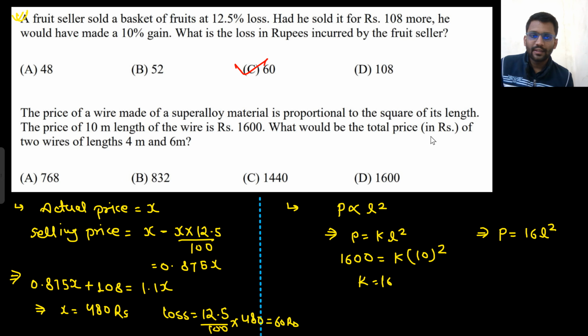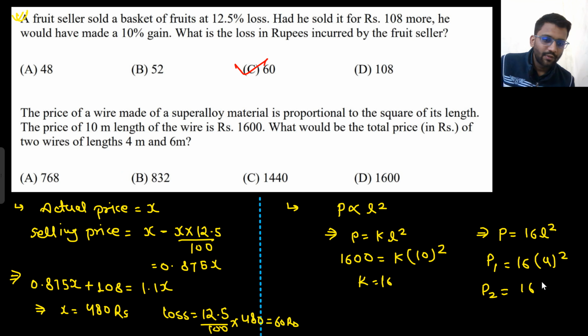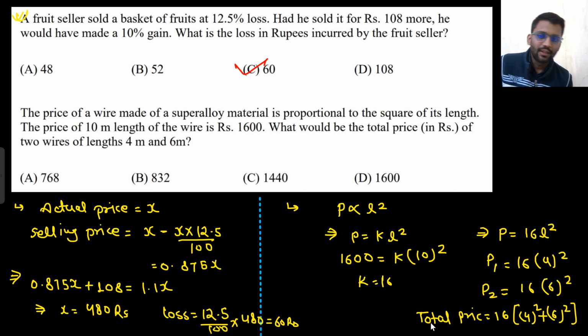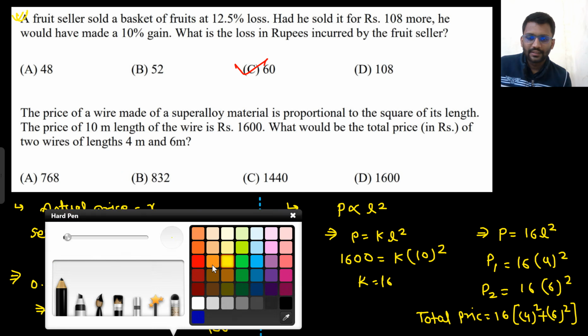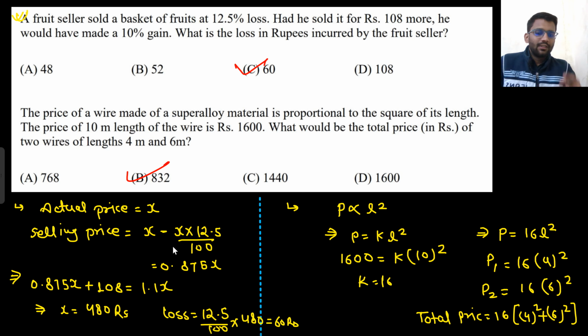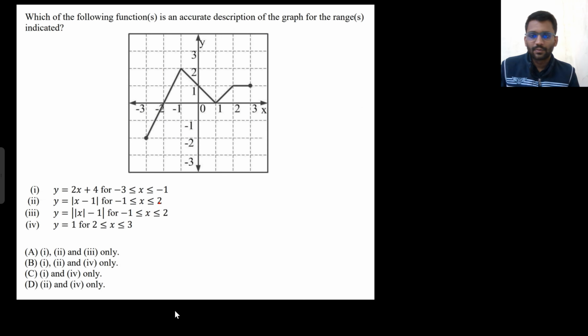So what will be the total price for the lengths of 4 meter and 6 meter? The price for the length of 4 meter would be 16 into 4 whole square, and the price for the length of 6 meter will be 16 into 6 whole square. So the total price would be 16 into (4 square plus 6 square). From here you will get the final answer, and as far as I remember, it will be 832. 36 plus 16, that will be 52 into 16. 832 we are getting. Okay, well and good. Let's move on to the next problem.